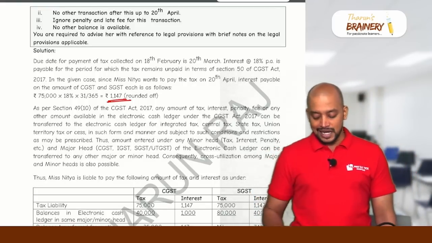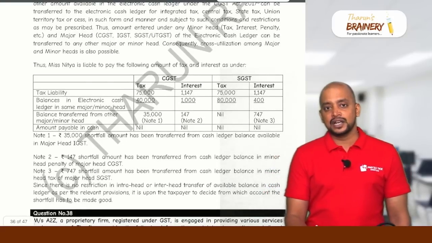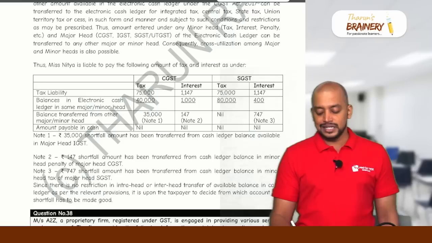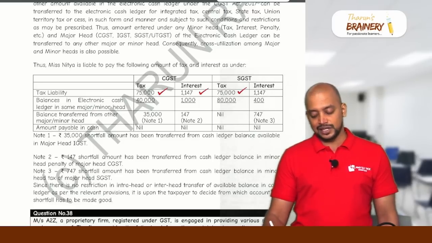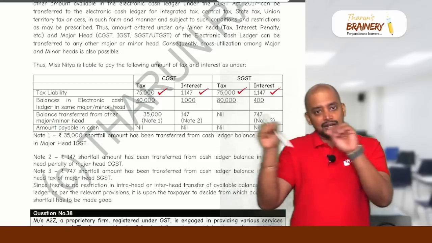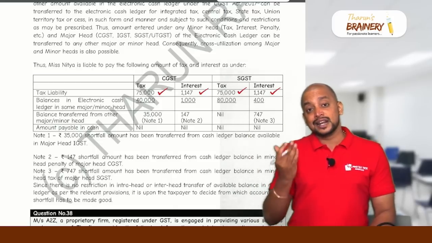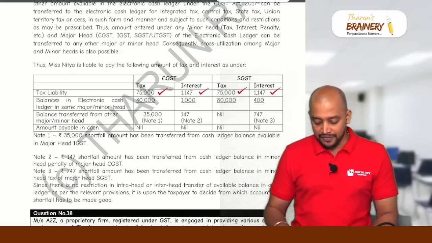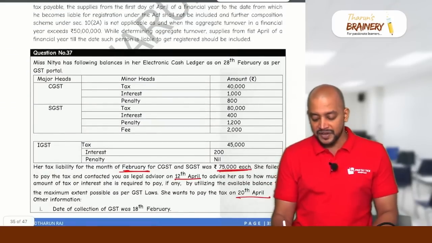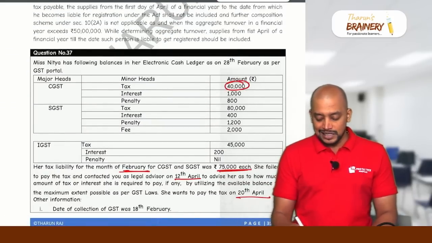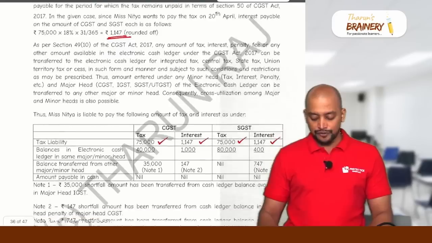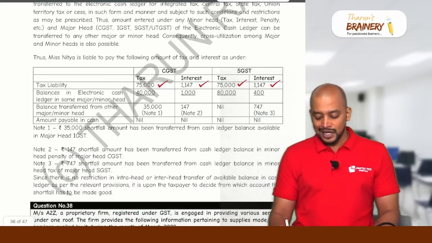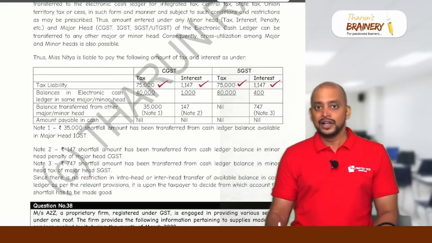So let's see their liability. The tax liability of Nitya for CGST is 75,000, interest 1147, SGST 75,000, interest 1147. This is their gross liability. Now under the respective heads, how much do we have? Under CGST tax we have 40,000, CGST interest 1,000, SGST tax 80,000, SGST interest 400. So 40,000, 1,000, 80,000 and 400 we will use.